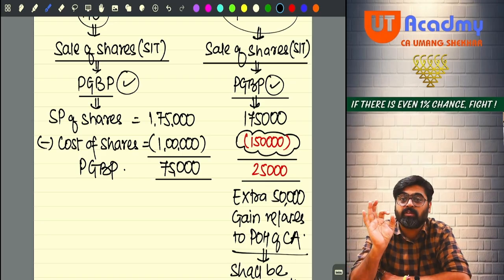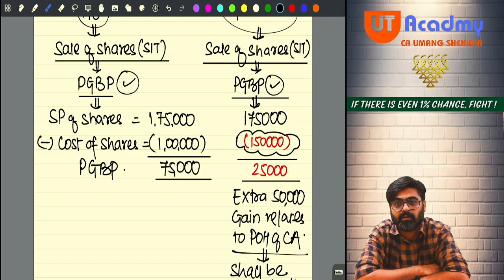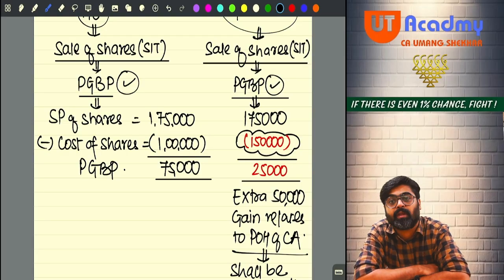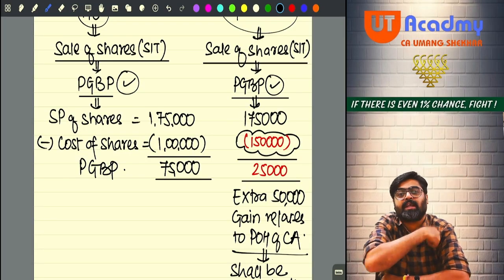But the assessee was giving a detailed and logical argument for that. That I don't want to pay tax on this 50,000 under the head PGBP. I am not saying that I don't want to pay tax on the balance 50. I want to pay. But how would I pay under the head capital gains if your capital gain head does not want to charge tax on this?